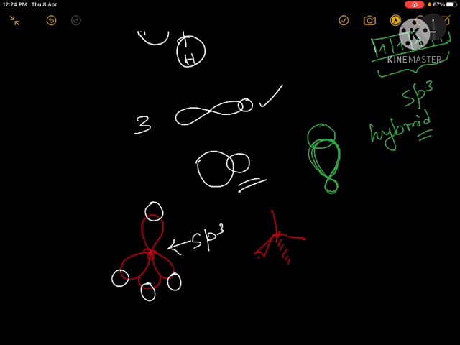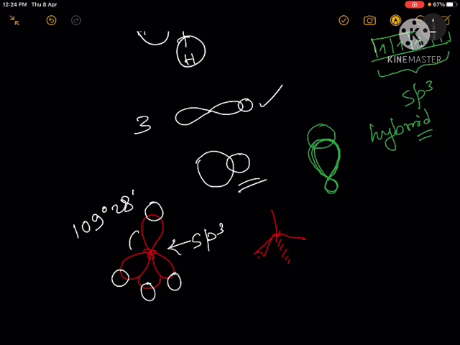Now by invoking this concept of hybridization, we can easily explain the bond formation as well as the experimental evidence that all four bonds are formed by four equivalent orbitals. So their nature will be the same, they will have similar bond length, similar bond angle. And what is this bond angle? This bond angle is 109 degree 28 minutes. This is the tetrahedral bond angle.